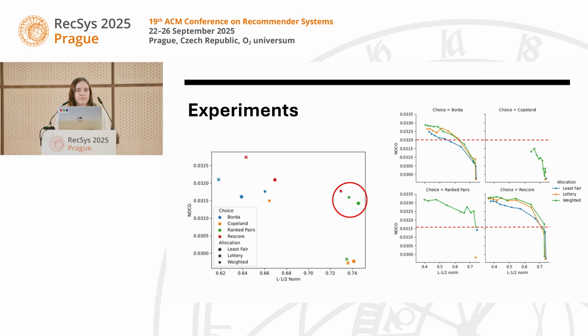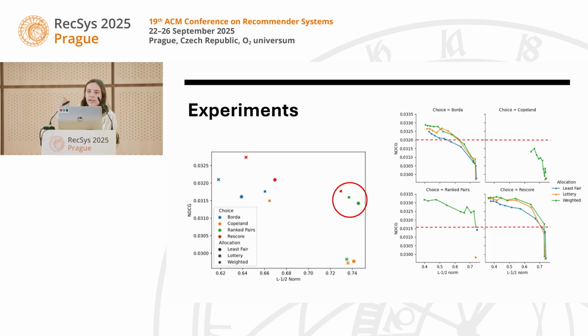So I don't have a ton of time in this talk, but I did want to give just a little bit of the type of experiments that we ran here. The first graph is showing our accuracy and fairness trade-off, looking at trying to understand how different choice and allocation mechanisms together might work to improve fairness and which ones might maintain the highest level of accuracy. So in these experiments, for example, we were able to find a group of social choice and allocation mechanisms that improved fairness pretty well, but maintained a pretty high level of accuracy compared to our other mechanisms.